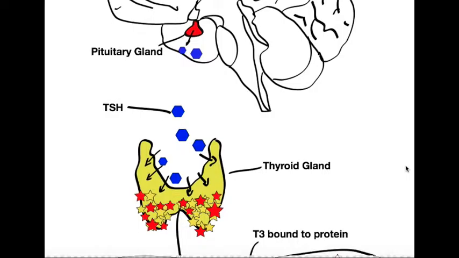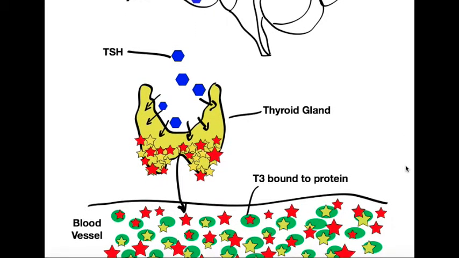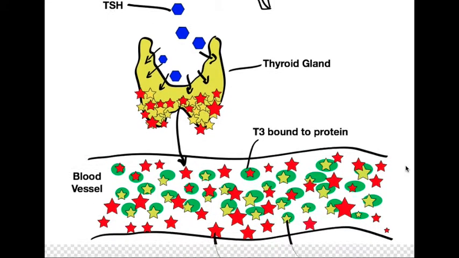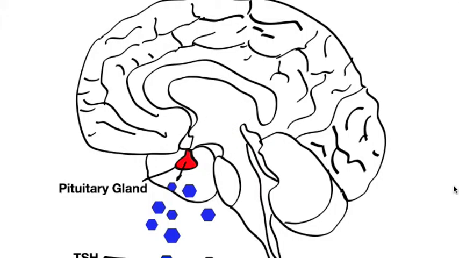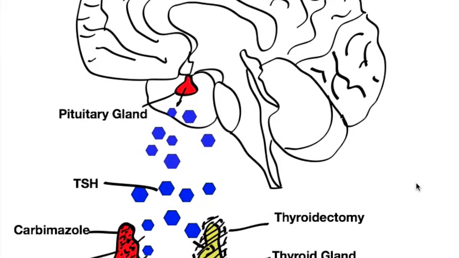So, what can we do to treat this situation where we have too many thyroxines or too many red stars here being produced by the thyroid gland to ensure that the body does not end up suffering with all the symptoms that we've discussed recently? Let's move on to the next bit. When looking at the management of an overactive thyroid gland, there are 3 main ways that this can be done. Let's have a look further down at what we can do.